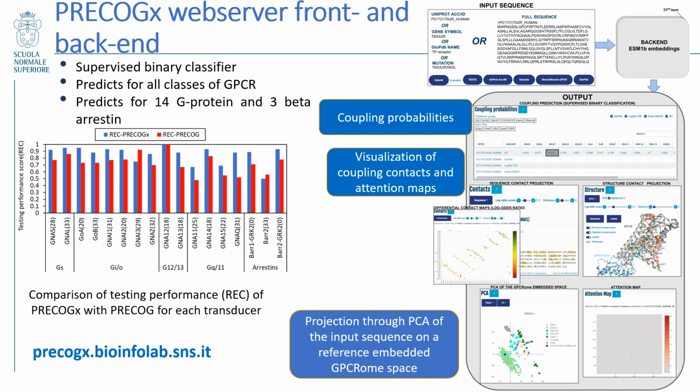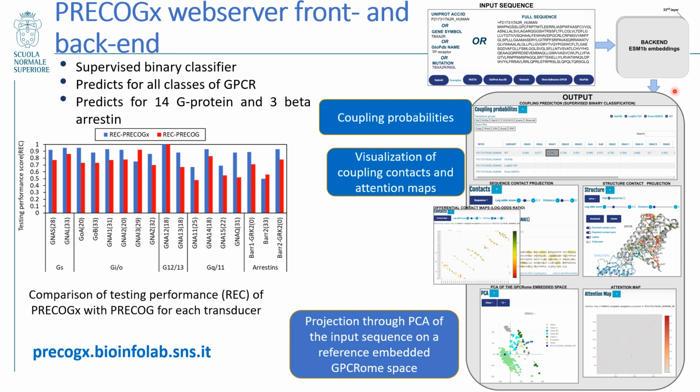Our predictor PRECOG-X is able to predict for all classes of GPCR and predict for 14 G proteins and 3 beta-arrestins. Compared to the previous iteration, our supervised binary classifier now predicts better than PRECOG across all of the G protein groups except GNAI3.